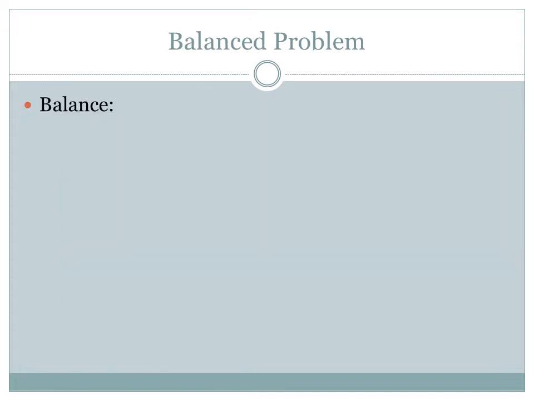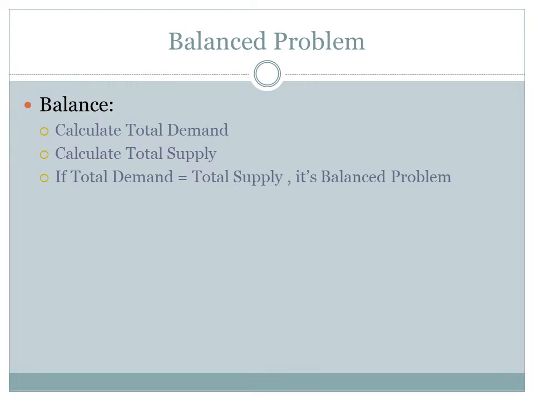Let us first understand what is a balanced problem. Calculate the total demand, calculate the total supply. If the total demand is equal to total supply, we call it a balanced problem. But if it is not equal, we call it an unbalanced problem. To solve the transportation problem, we need to have the problem as a balanced problem.